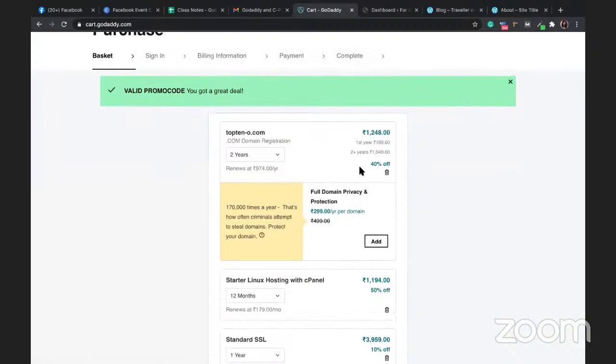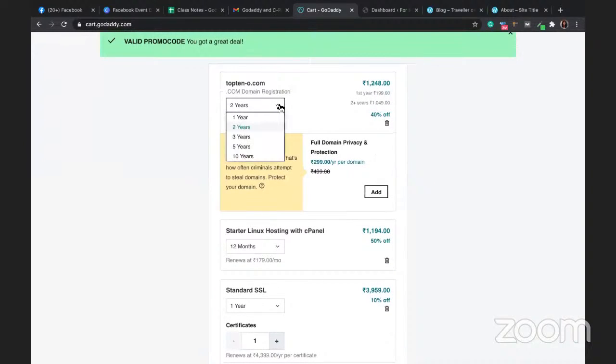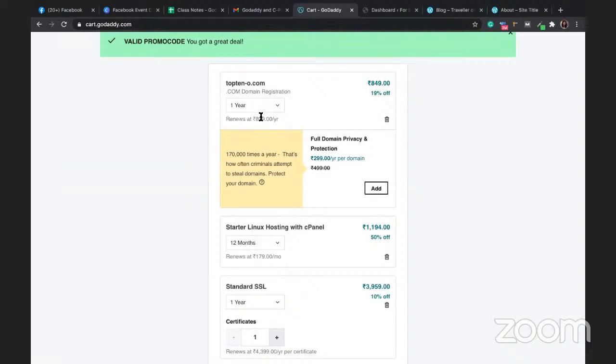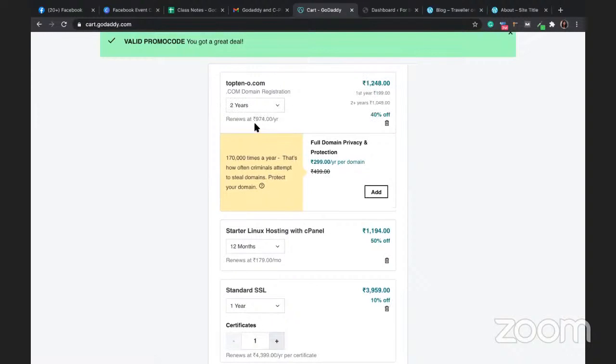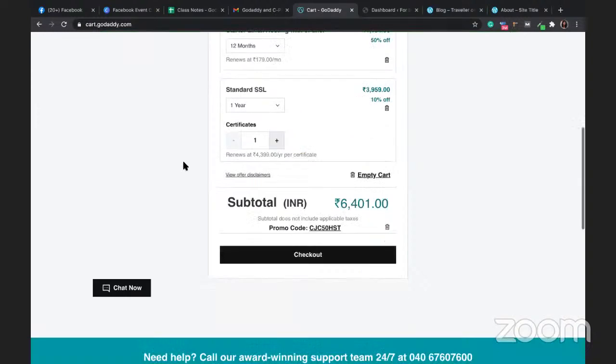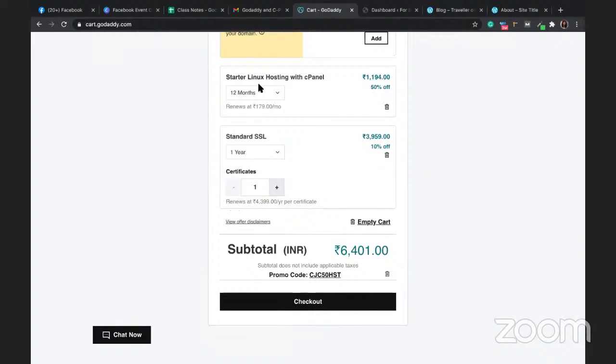It has the domain name. It is showing 2 years, but I'm selecting 1 year. But remember that the offers are available only if you take the domain for a long duration. Then the SSL certificate and the single hosting, and all you have to do is check out.